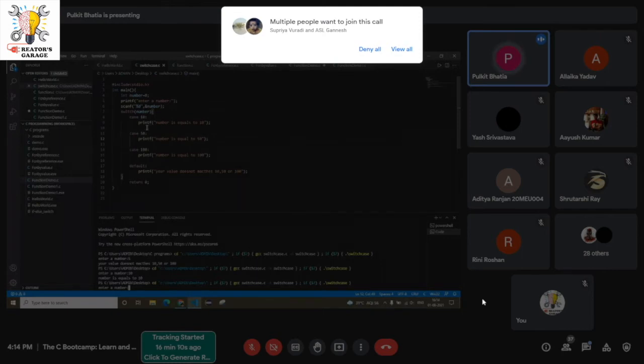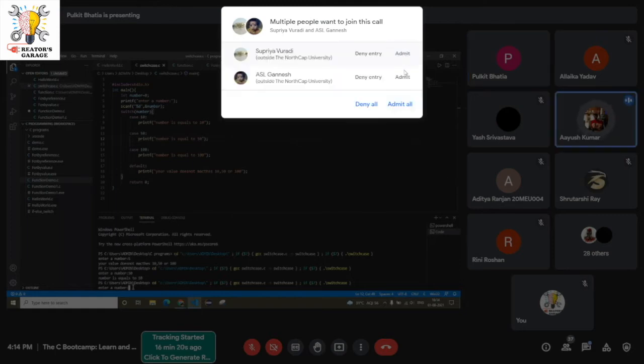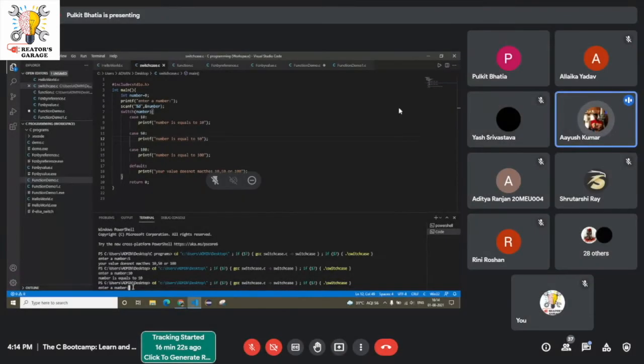Now I have removed the break statement. If I enter 10, what will be the output? Well, all the statements will be executed since there's no break statement here, and this sequence would continue on. Does everyone else agree with this answer?